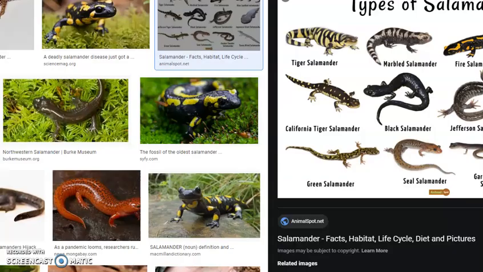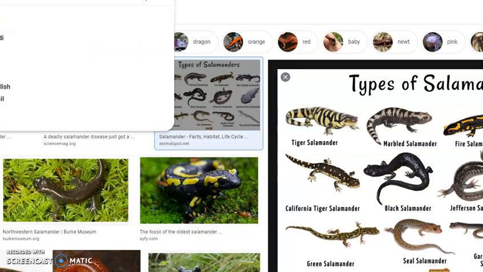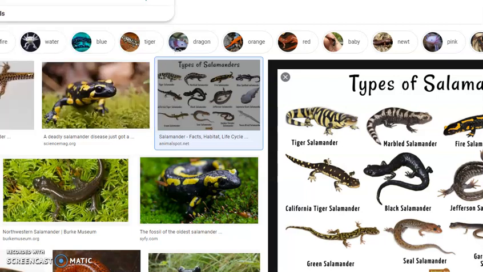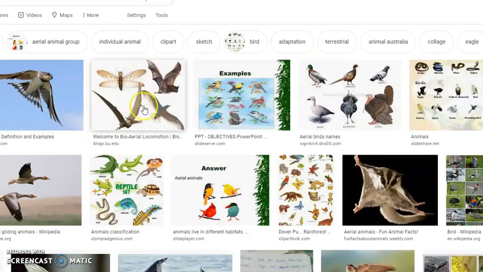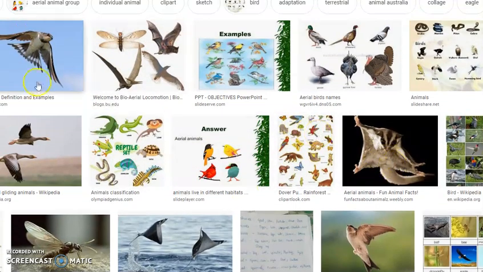So what are the examples of some aerial animals? Let's Google it. Examples of aerial animals. So you can see these birds, then mosquitoes, then these bats, they are all aerial animals.